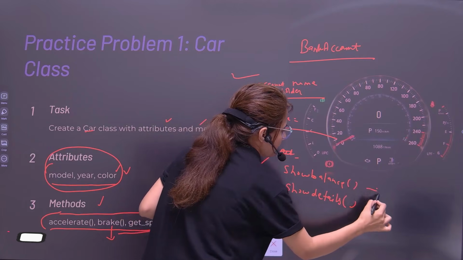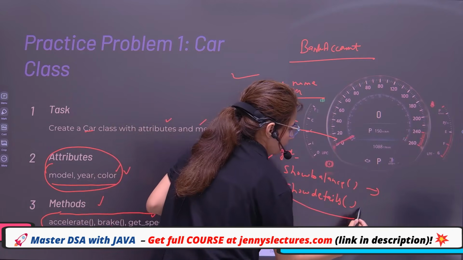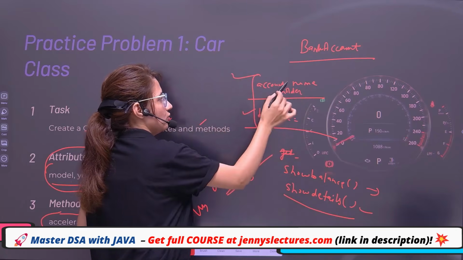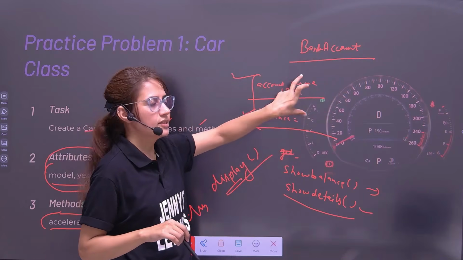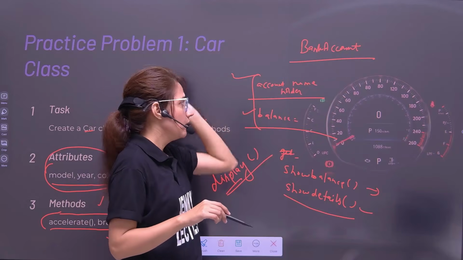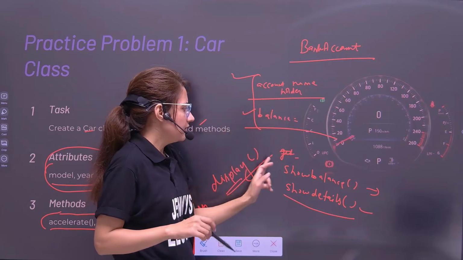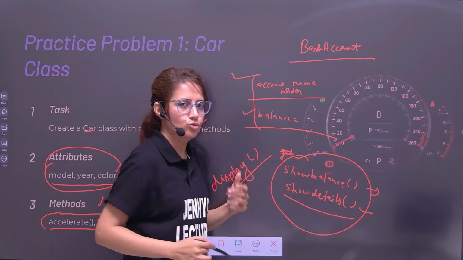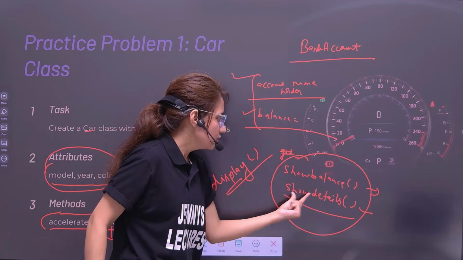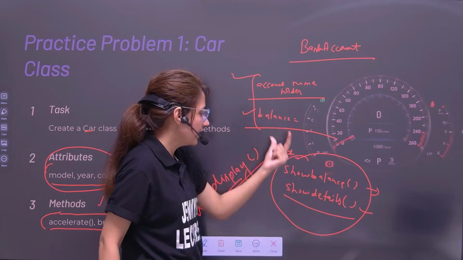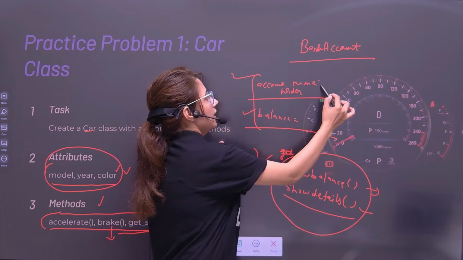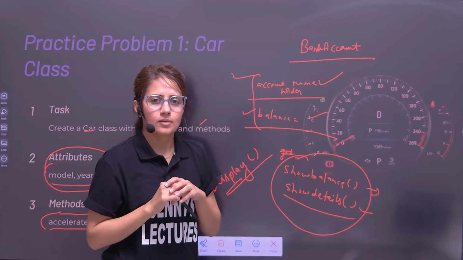The show balance method will display only the balance, and the show details method will display both the account holder name and the balance. The class name is BankAccount, with two attributes, or two instance variables, you can say, account holder name and balance, and two methods to show the behavior: show balance and show details. Show detail means you have to show the name as well as the balance.